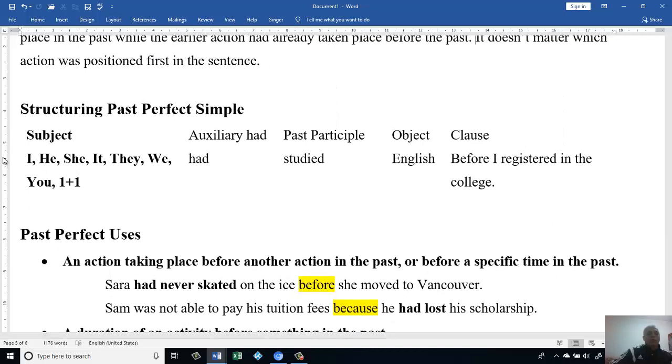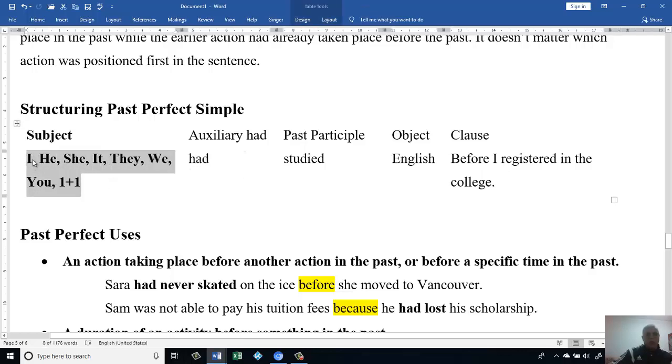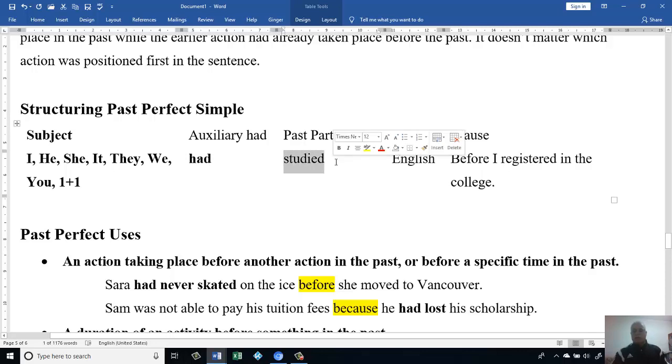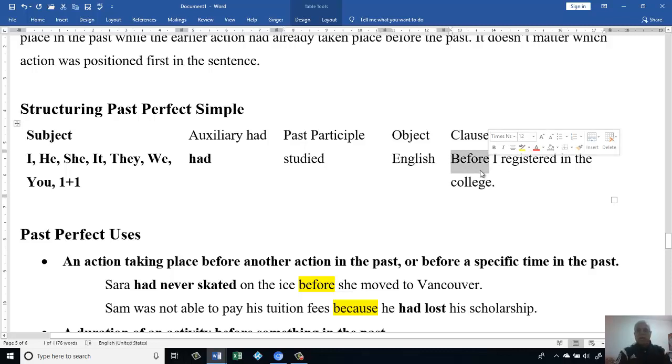Okay, but how do we structure it? The good thing with the past perfect is that all subjects or pronouns like I, he, she, it, they, we, you take the same "had". Then "had" goes with all of them, plus the past participle. Then we have the object, then we have a clause. Usually we have some phrases that tell us when it happened.